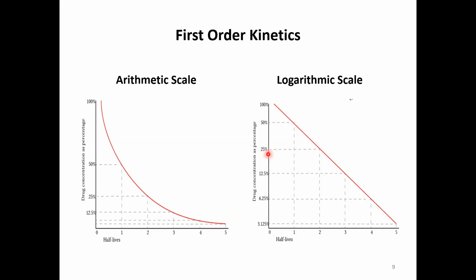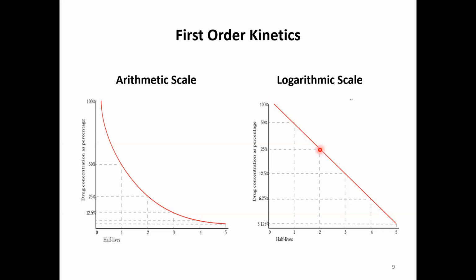However, if you apply the same on the log scale, now what is the advantage of using the log scale? More percentages, or a wider range of dosage, can be applied on the y-axis. Also, the half-life can be easily calculated in the case of the log scale. So for applying the same concept, with a half-life of one hour, after one half-life, the drug reduces to 50% of its initial value.